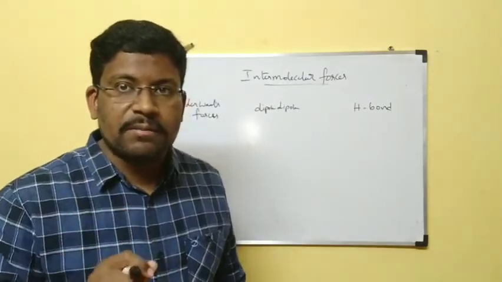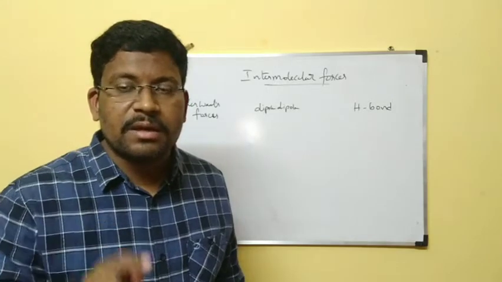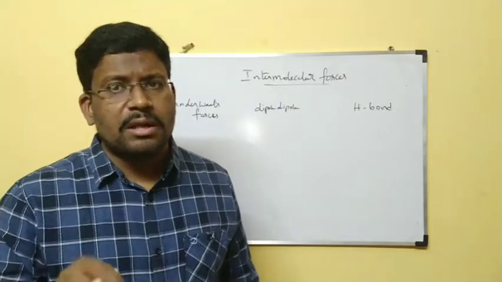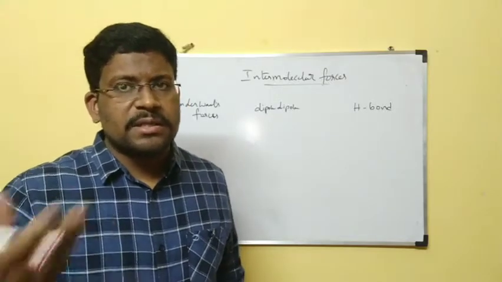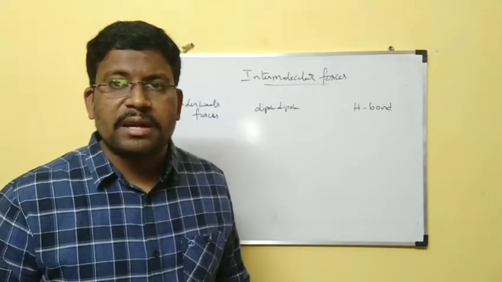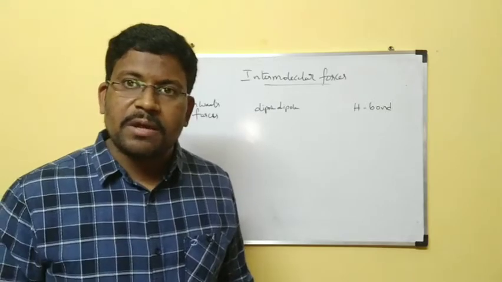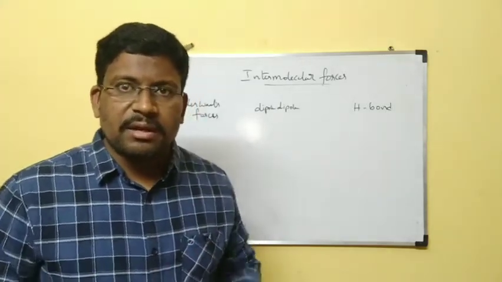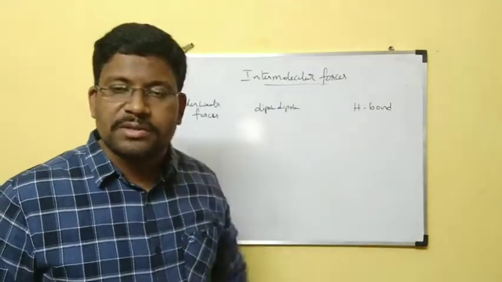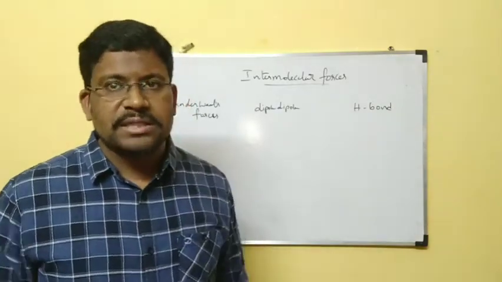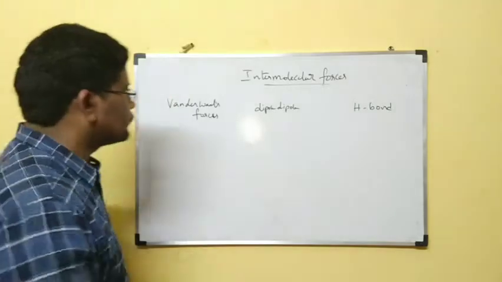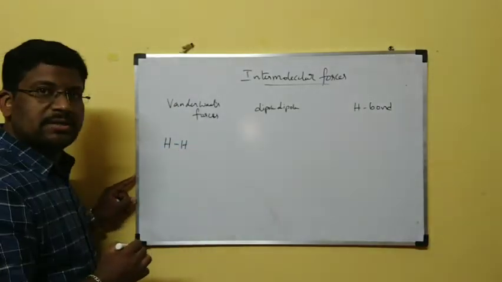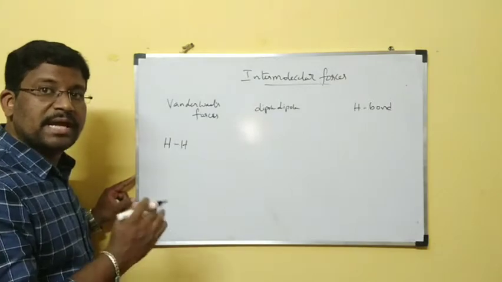bond or covalent bond. It is an intermolecular force present between one molecule and another molecule. Or hydrogen bond is possible within the molecule also. That is called intramolecular hydrogen bond and intermolecular hydrogen bond. Like that, we have seen two types of hydrogen bond. Here we are going to discuss intermolecular hydrogen bond only. Now consider the examples, all of you. Hydrogen and hydrogen atom, that means the hydrogen molecule.